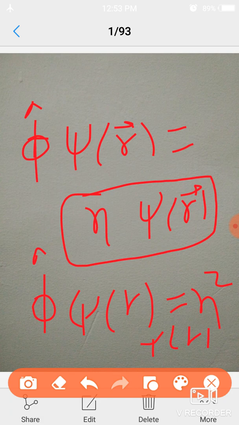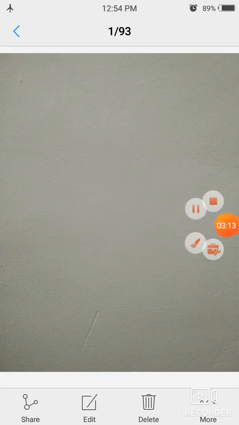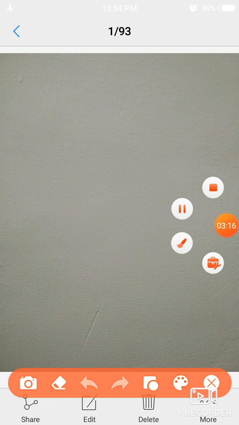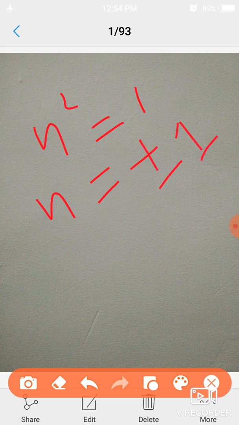Here it seems that if I compare this wave function with the previous one, then it implies the value of eta square must be 1. Meaning eta square equals 1, eta equals plus or minus 1 as we take the square root.